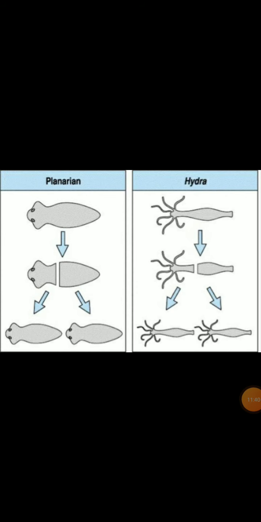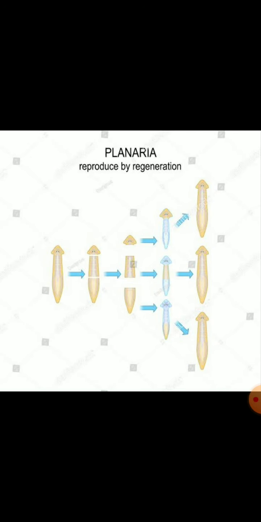Let us study this by taking an example of planaria. In planaria, the body can be cut into any number of pieces, and each piece will grow into a new organism. This process is known as regeneration. Here in the picture, we can clearly see: first, there is a planaria, and somehow it is cut into pieces.